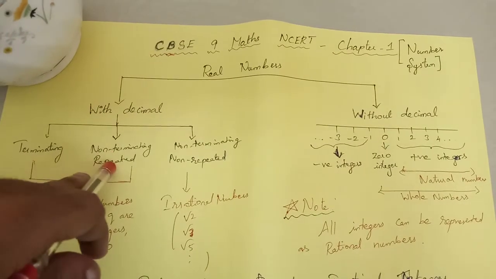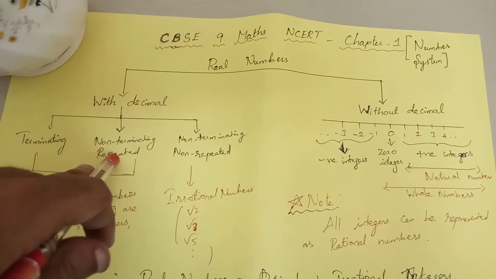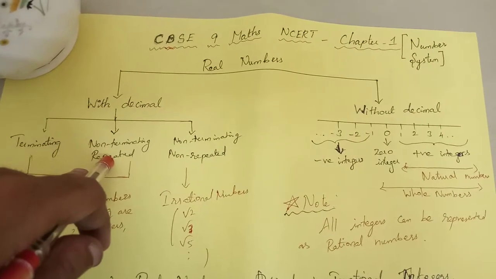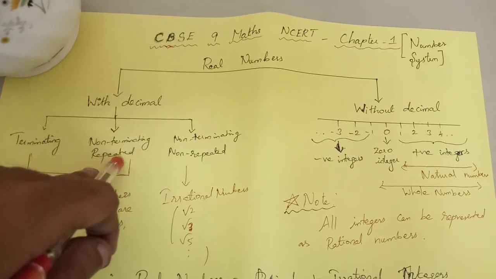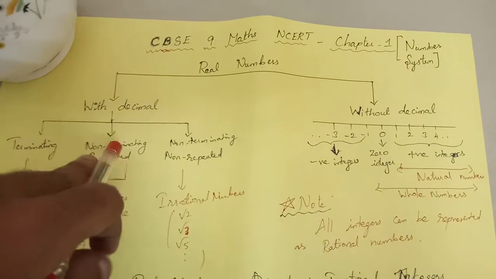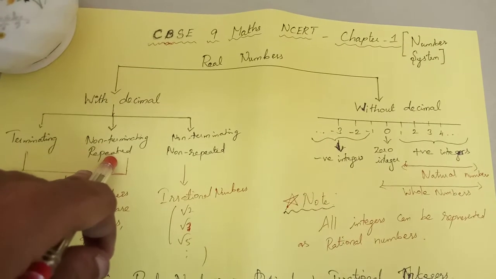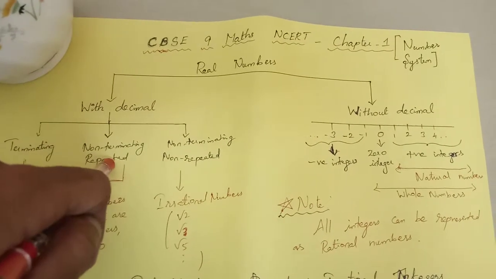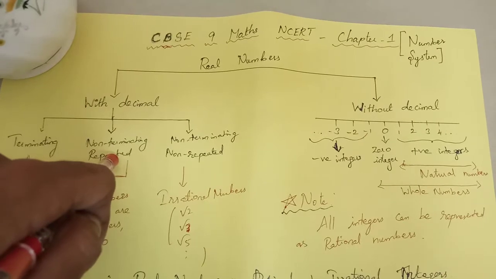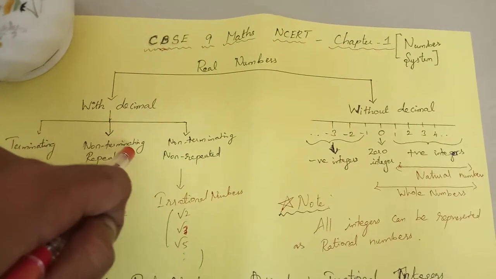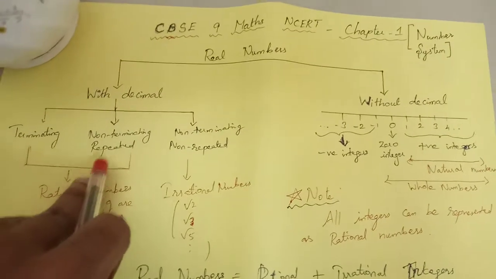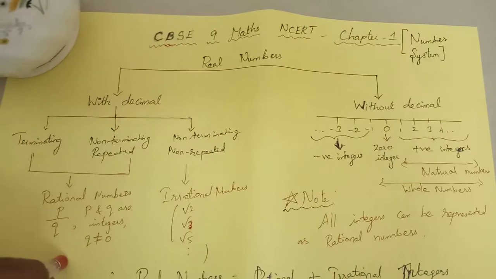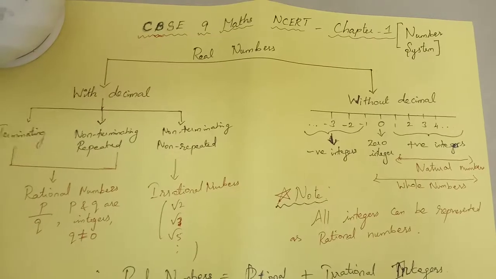And non-terminating repeated, for example, 1.232323, that is called non-terminating repeated. For example, 10 by 3, if you take it, it goes 3.333333, and it is also non-terminating and repeated, right? So that type of rational number is called non-terminating repeated rational numbers.